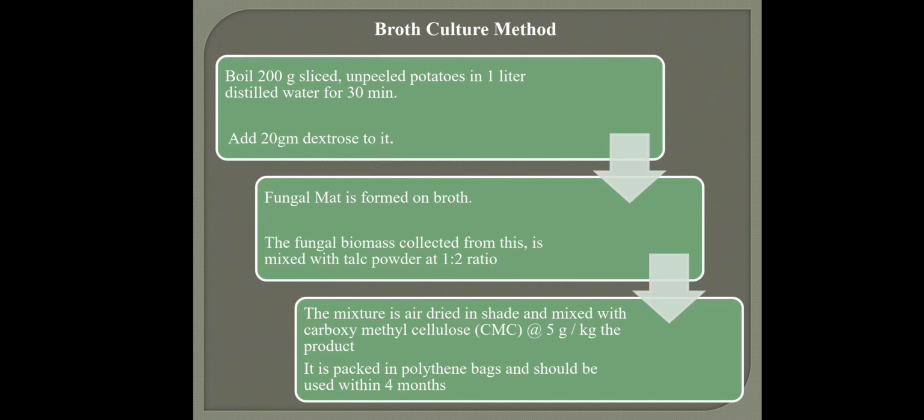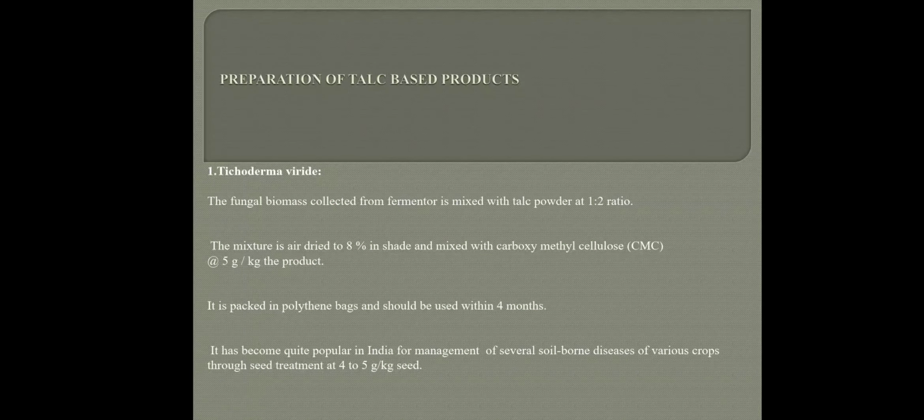What is the use of carboxymethyl cellulose? The use of CMC is that it enhances the efficiency of the biocontrol, because when we apply it in the soil, it helps the active ingredient to release very quickly. That's what CMC is used for. We used it at the rate of 5 gram per kg, and then finally it's packed in polythene bags and should be used within 4 months. So here is the preparation of talc based product.